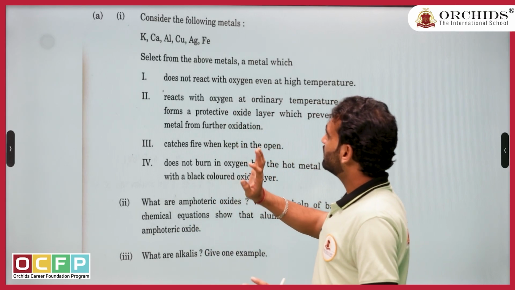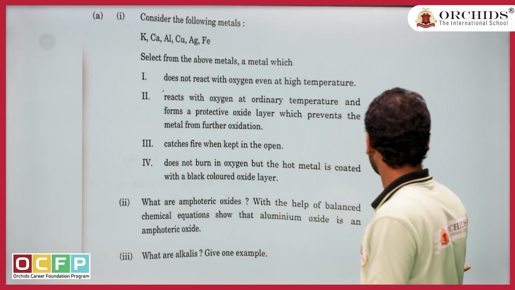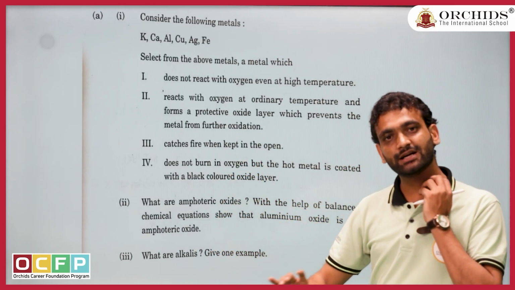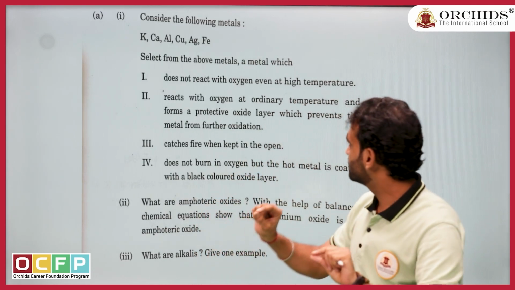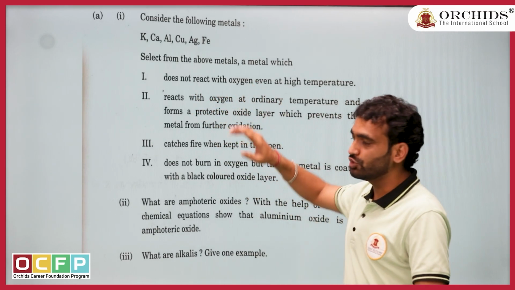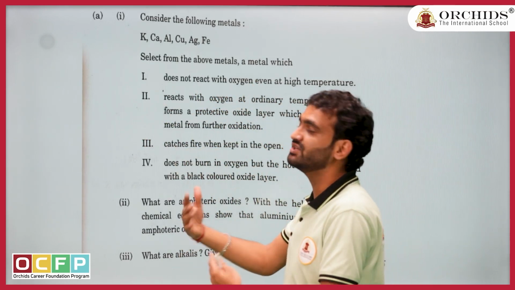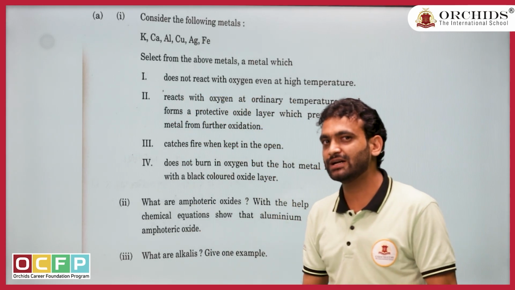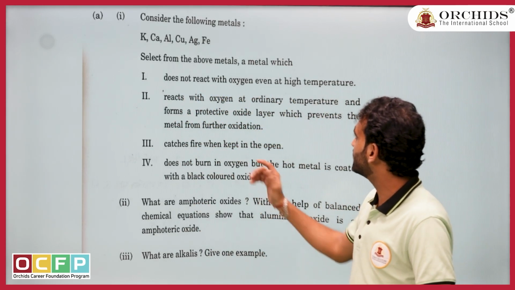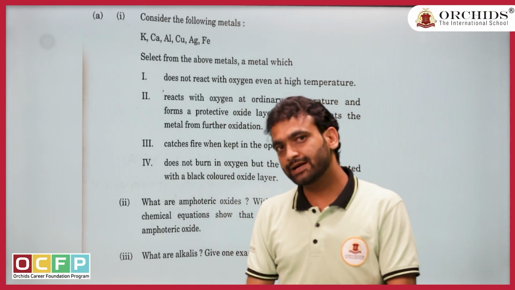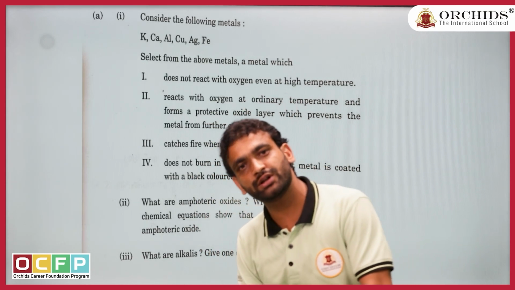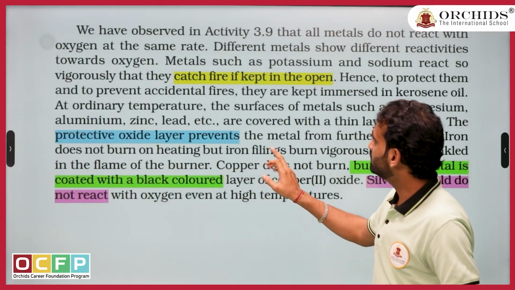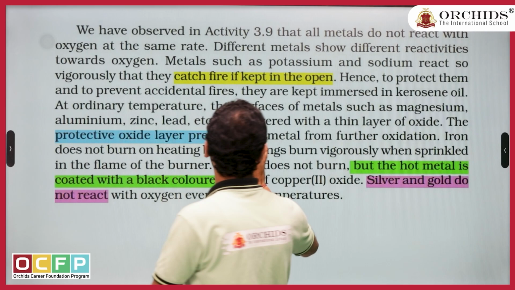You see the beauty. They ask a 5 marker question, they ask 4 subparts, then second part, then third part. And they are asking just from one para. They have given the list of the metals, they are asking which one will do what. Does not react with oxygen, that is, tell me a metal which is not reacting with oxygen. Then which is reacting but making a black film, which is not reacting. Catch fire easily, does not burn in oxygen. You see, I have highlighted all the parts.